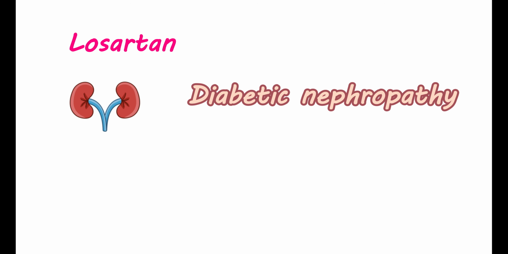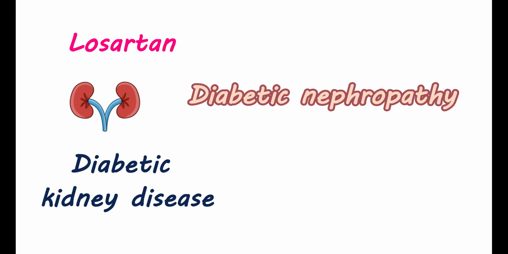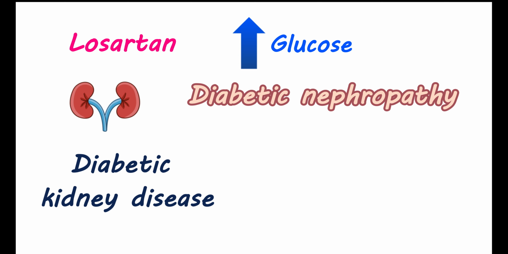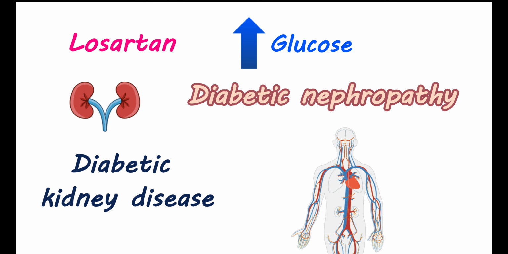Losartan can also be given in a condition called diabetic kidney disease. It is also known as diabetic nephropathy. It is a chronic condition observed in people with elevated levels of glucose for several years. When you have high glucose levels, they can impact many organs in your body. Particularly, the filtering system in the body may be affected because of the high load of glucose in your blood. The blood vessels in your kidneys, which filter waste from the blood, are damaged. This leads to improper working of the filtering mechanism, and kidney dysfunction appears.